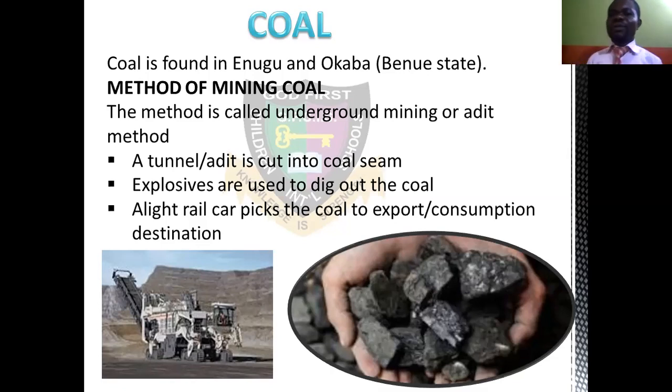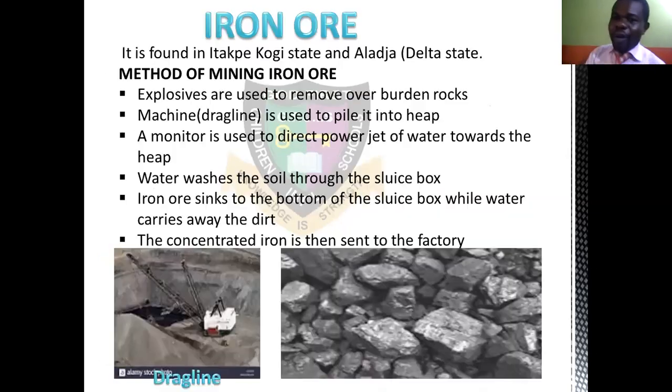Another thing we need to look at is iron ore. This is another mineral too. This one is found in Aladja, Delta State, and Ajaokuta, Kogi State. Delta is south-south. Remember, Kogi is north-central. We have talked about those areas too. These are areas where we find them in Nigeria.